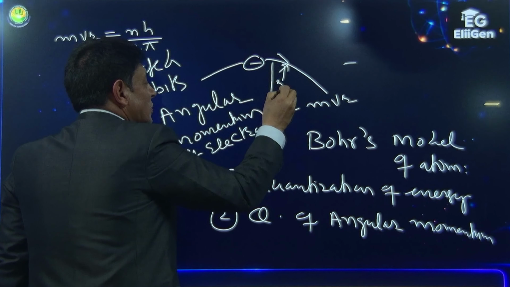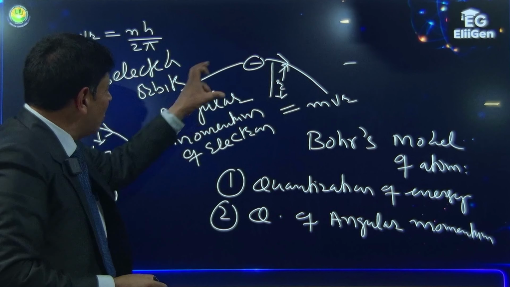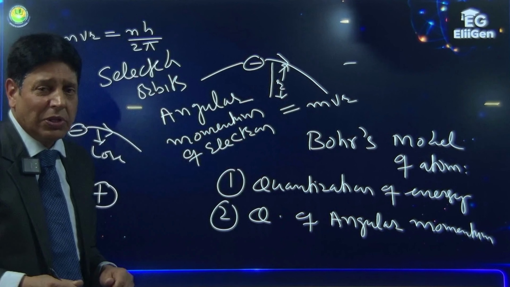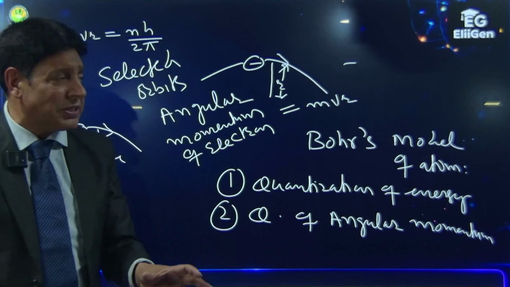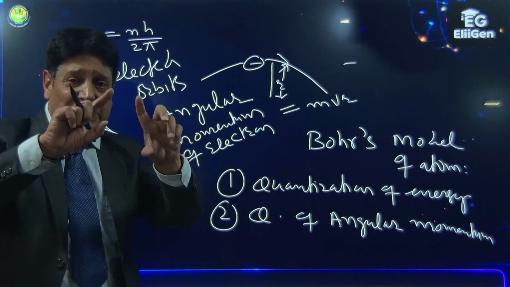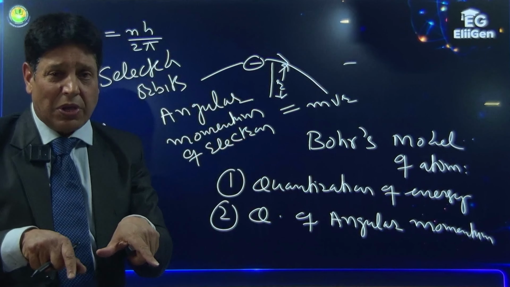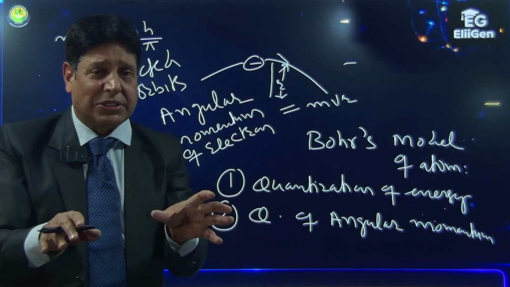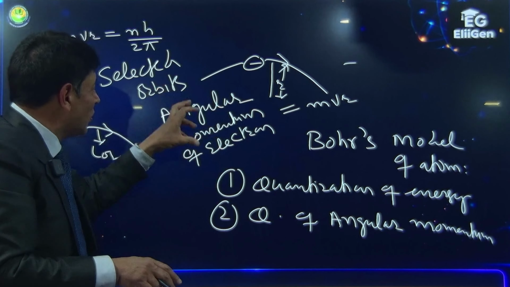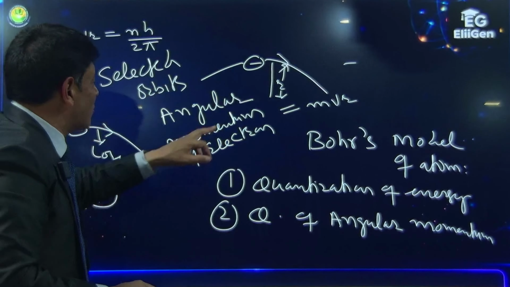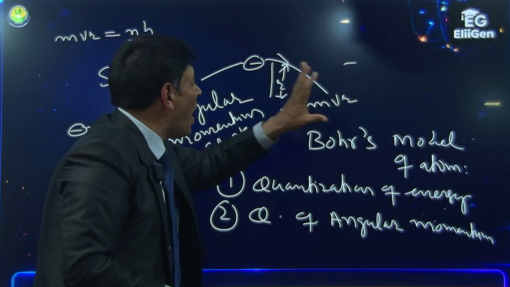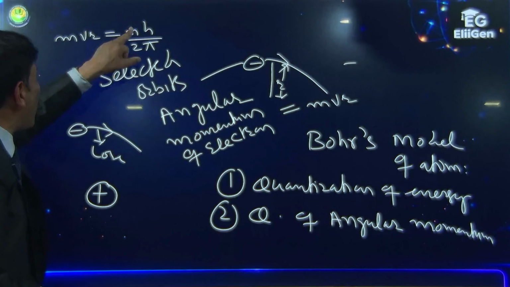Since the orbit is circular, the momentum is angular momentum. The selected orbits are those in which angular momentum of the electron, mvr, is equal to nh by 2 pi.